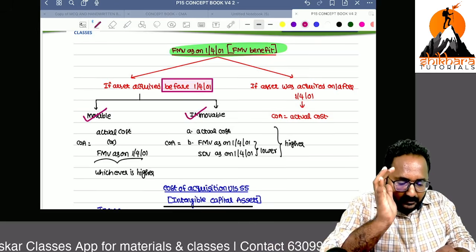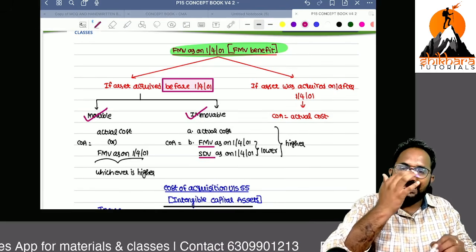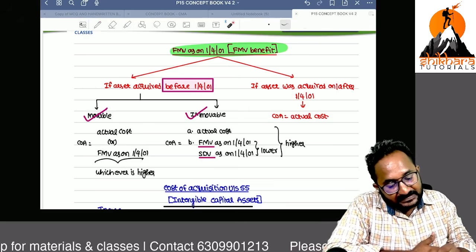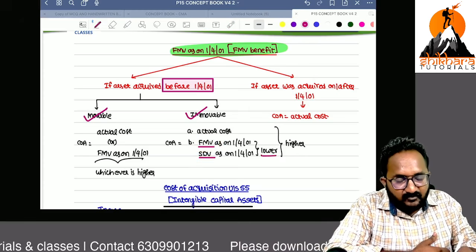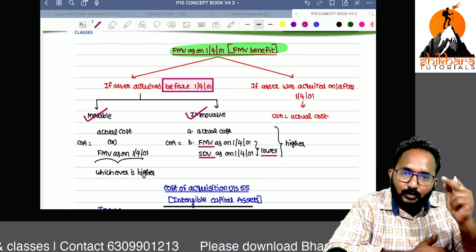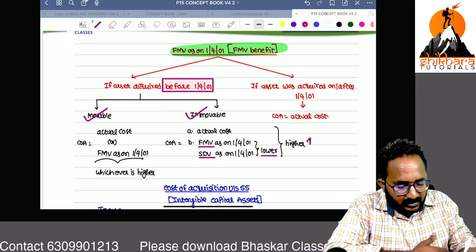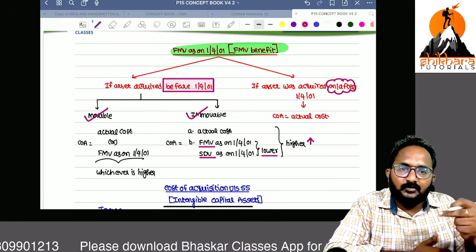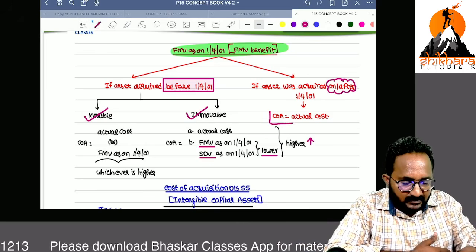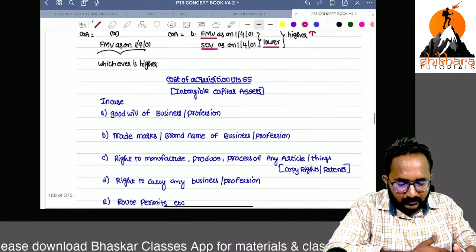Actual cost and FMV and SDV. That means they are not given too much FMV benefit. They are restricting it with the stamp duty value. Please take FMV or SDV as on 1/4/2001, whichever is lower, and compare that with the actual cost, whichever is higher. And if these things are purchased on or after 1/4/2001, cost of acquisition is equal to actual cost.